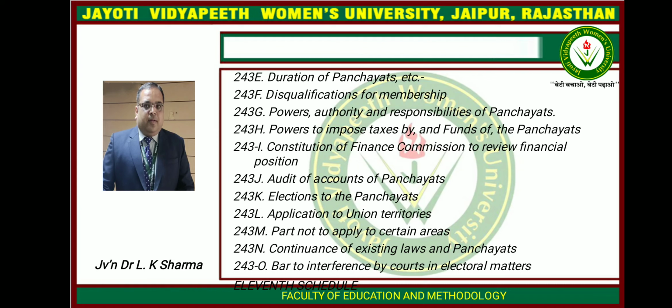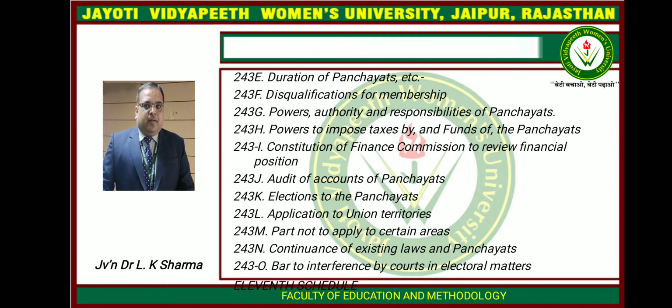Article 243L, Application to the Union Territories. The provisions of this part shall apply to the Union Territories and shall, in their application to a Union Territory, have effect as if references to the Governor of a state were references to the Administrator of the Union Territory appointed under Article 239, and references to the legislature or the legislative assembly of a state were references, in relation to a Union Territory having a legislative assembly, to that legislative assembly.